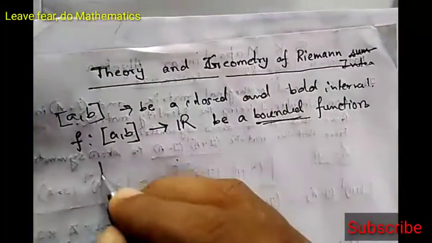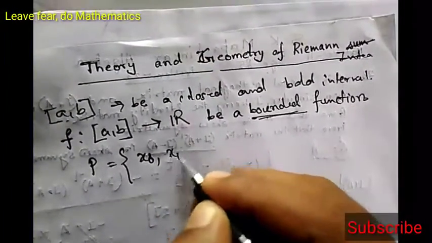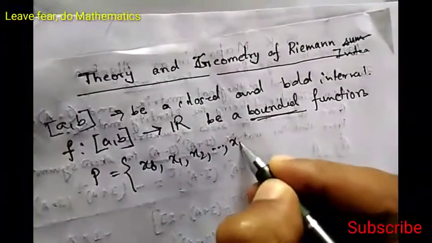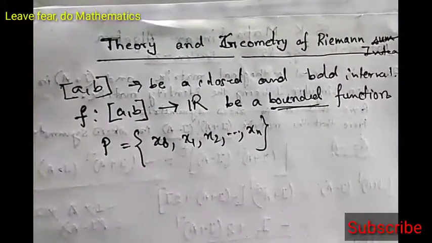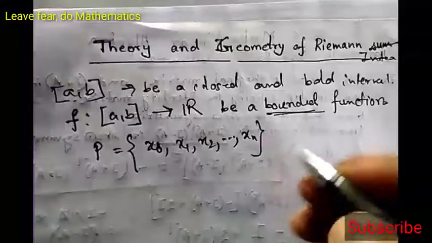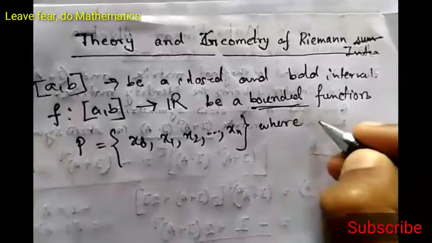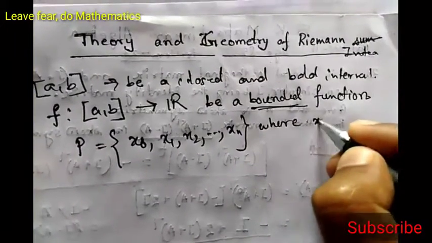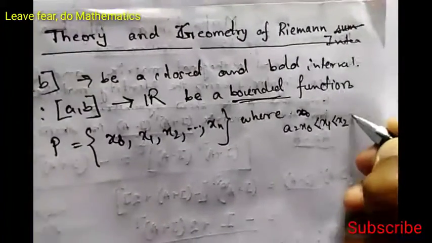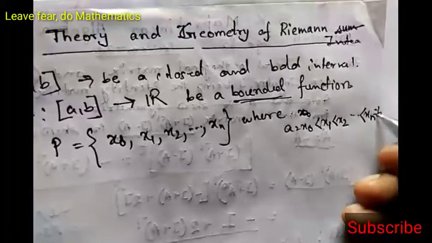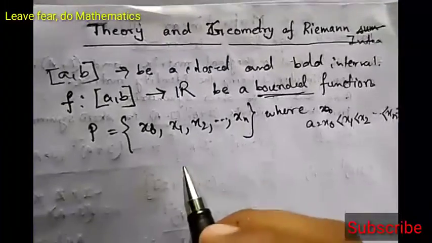Since the function is bounded, supremum and infimum will exist. Before that, let us take a partition P of this interval AB. A partition is a set of points x0, x1, x2 up to xn. So we have taken n plus 1 points. A partition is an ordered set, so a equals x0 less than x1 less than x2, and like this we go up to xn equals b. Let us take this partition of closed interval AB.